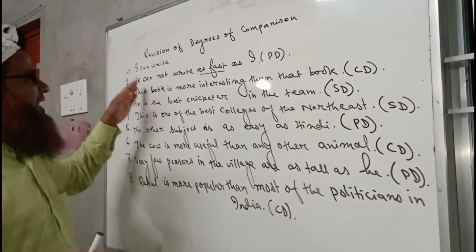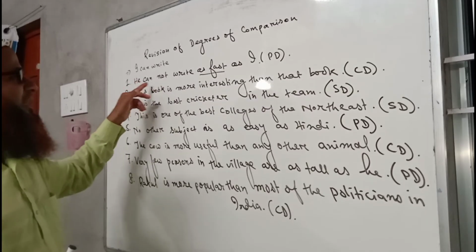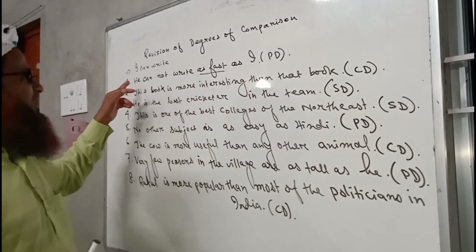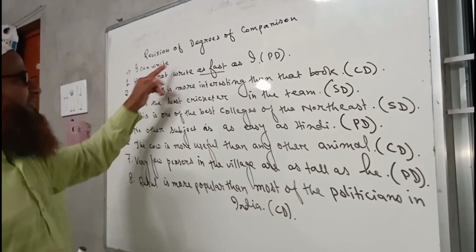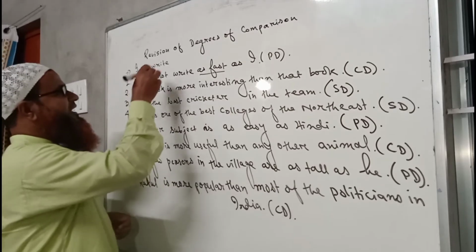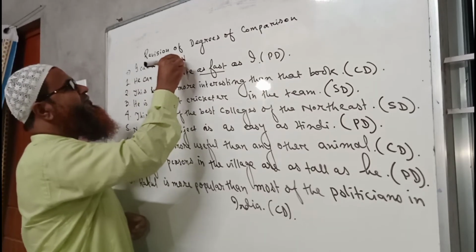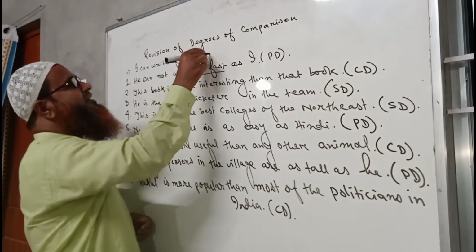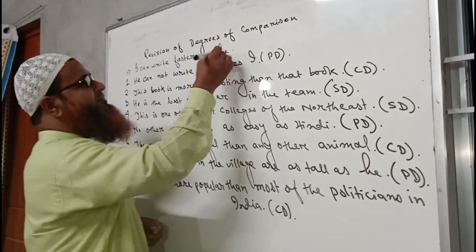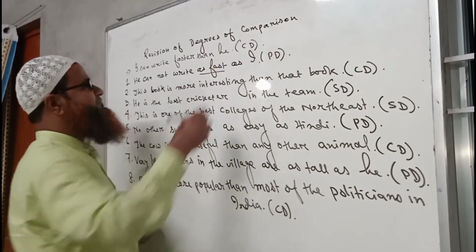That is why here I have written he cannot write as fast as I, not me. Like this, I can write faster than he, not him. So this is the sentence of comparative degree. So it will be CD.